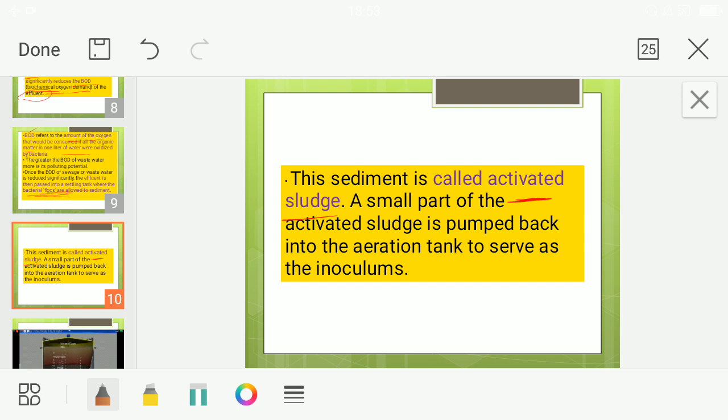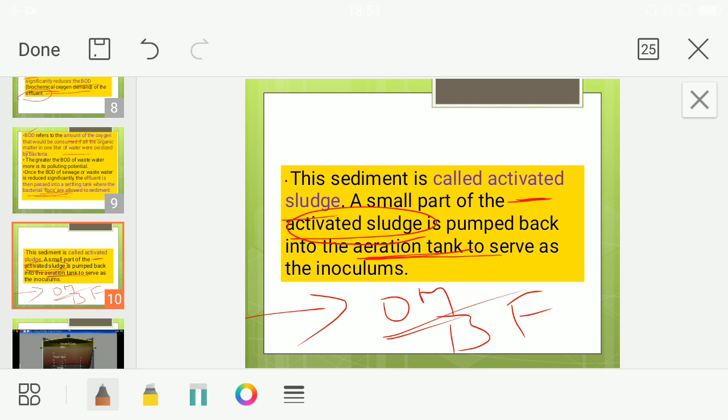Okay. A small part of this activated sludge which is containing those flocks is again pumped into what? The aeration tank, because in the aeration tank again what is going to come? The organic matter, the waste product is going to come, isn't it? So for digesting that waste product, whether the aerobic bacteria and fungi should be there or not? Yes, it has to be there, isn't it? So in that case, some amount of this activated sludge which is containing the flocks is returned back where? It is returned back to the aeration tank, so that the next time the organic matter is getting into the aeration tank, there is already bacteria and fungi present to digest.